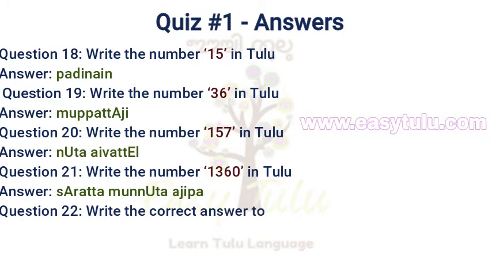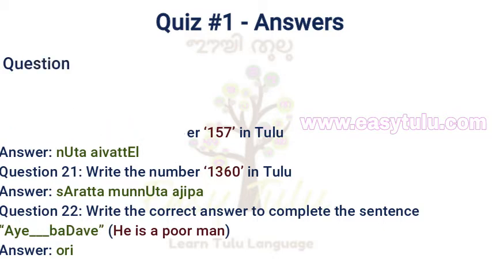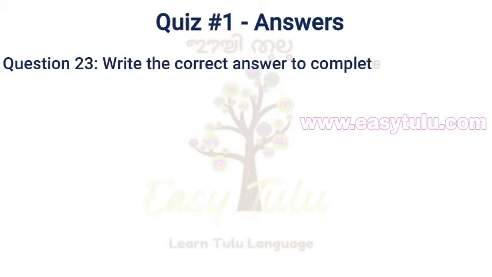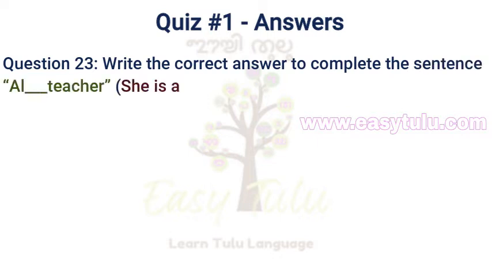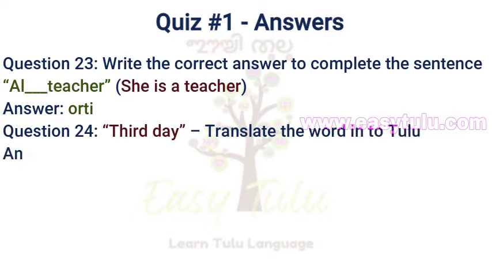Question number 22. Write the correct answer to complete the sentence. I dash Badaway. He is a poor man. Answer: Ori. Question number 23. Write the correct answer to complete the sentence. Alu dash teacher. She is a teacher. Answer: Urti. Question number 24. Third day. Translate the word into Tulu. Answer: Mujane Dina.